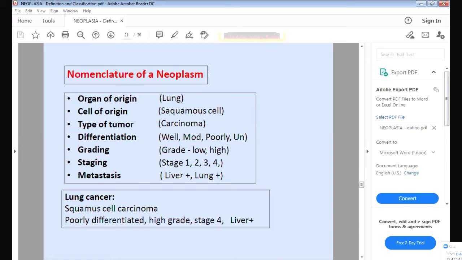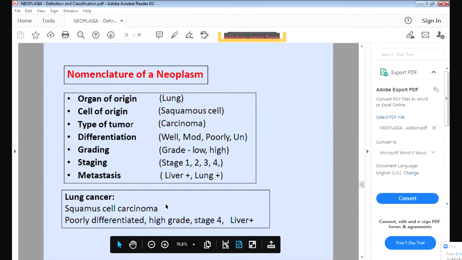Okay, so if it spreads to the liver, it will cause liver plus, and if it spreads to the lung, lung plus. Okay, so this is like when we see a tumor, how do we name the tumor? First the organ. Which organ is the cancer in? The lung. Then which is the cell of origin? Squamous cell. It is arising from the squamous cell of the lung.